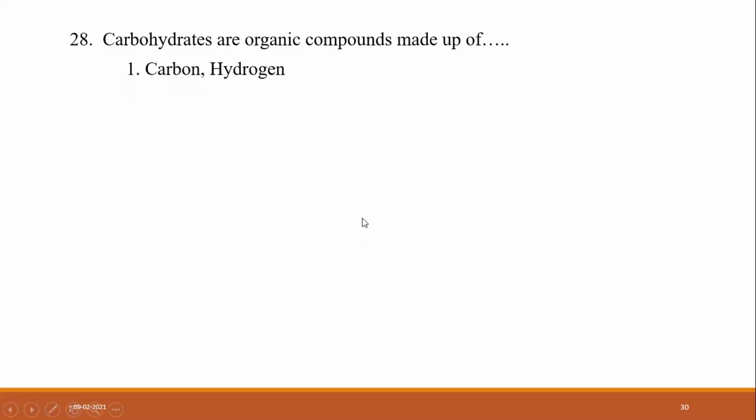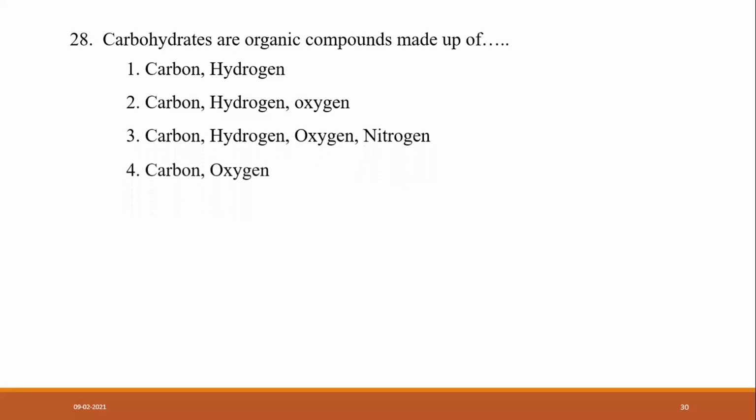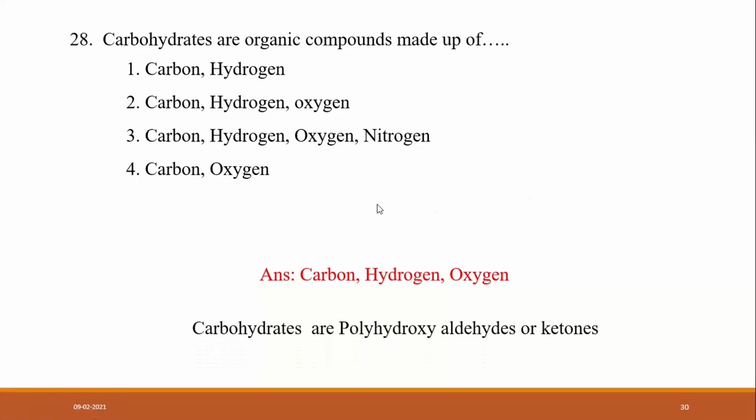Good. Another one. Carbohydrates are organic compounds made up of carbon, hydrogen, oxygen; or carbon, hydrogen, oxygen, nitrogen; or carbon and oxygen again. What is the answer? B. B is the answer. Very good. It is CHO, carbon, hydrogen, and oxygen. Carbohydrates are polyhydroxyaldehydes and polyhydroxyketones.